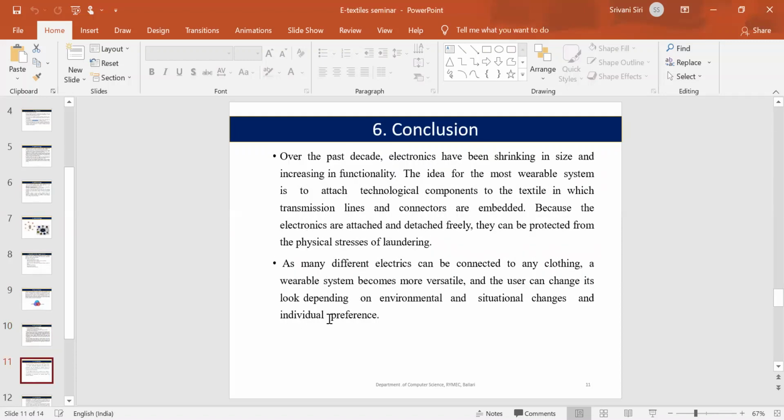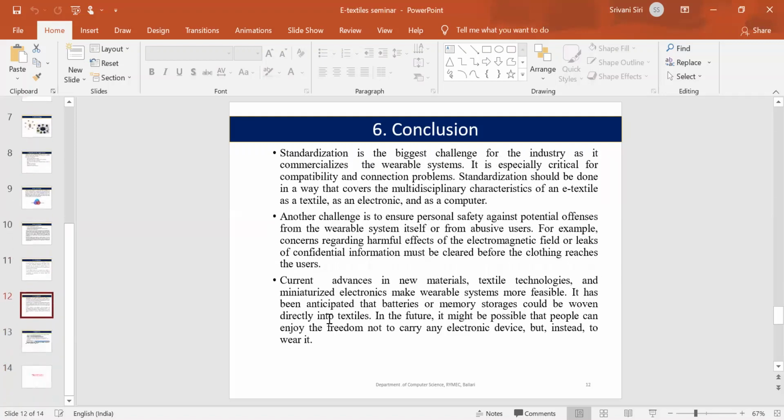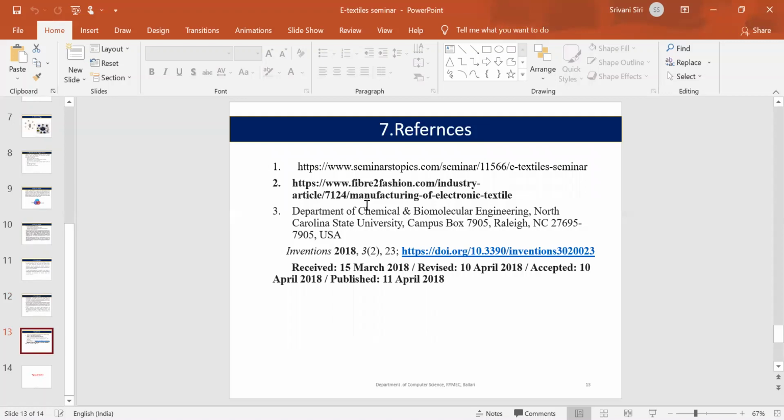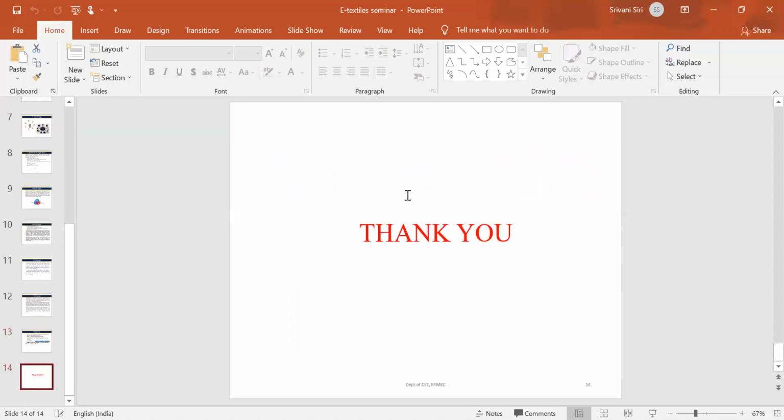Conclusion. The main aim of e-textiles is to attach electronic technological components to textiles. As many electronic components are connected between them, it becomes more versatile, and it ensures personal safety against potential offenses from abusive users. In future, we might enjoy the freedom of wearing electronic textiles rather than carrying electronic devices. These are the references I have referred. Thank you, sir.